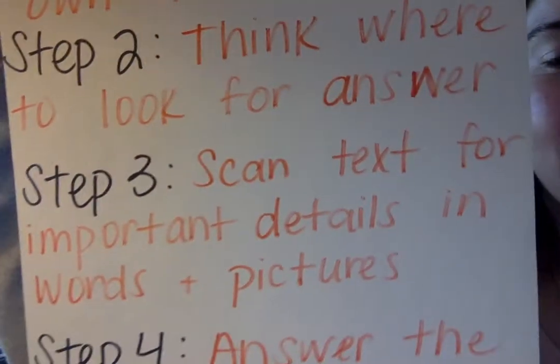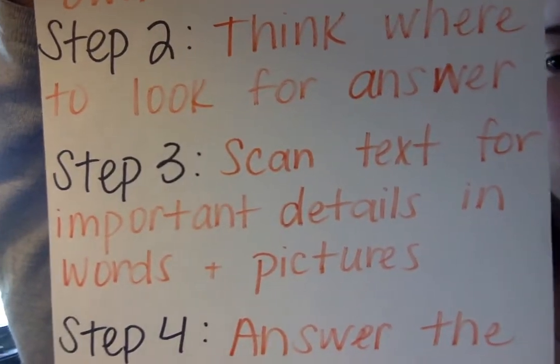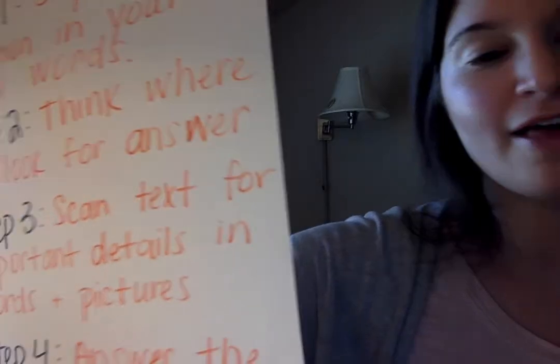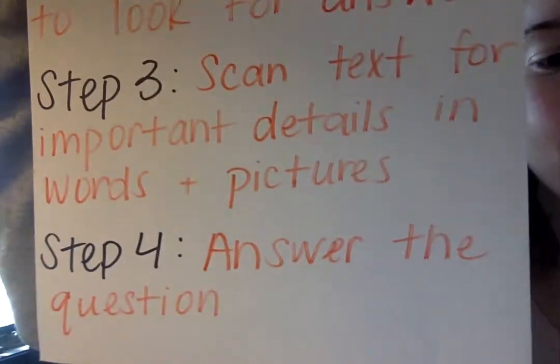So that really takes care of step 3 as well. Scan the text for important details in the words and picture. That was our important detail. Step 4, answering the question. Remember, our question is, why did none of the southern states vote for Abe when he was running for president?